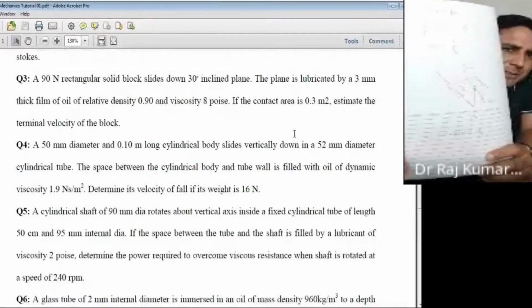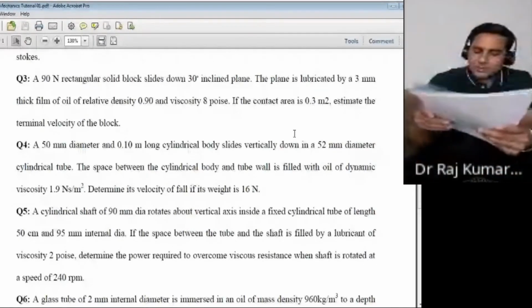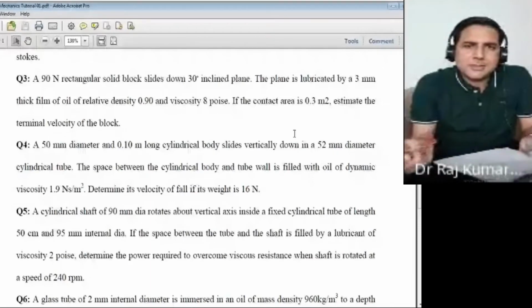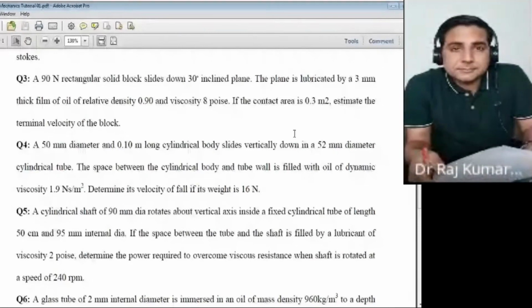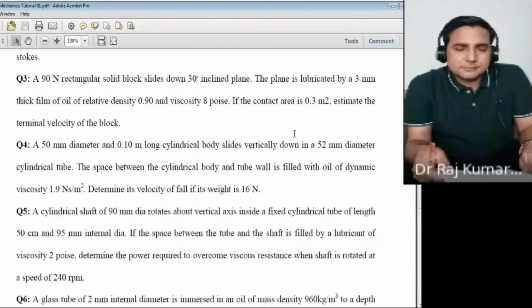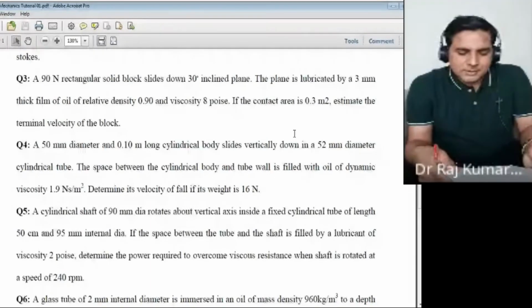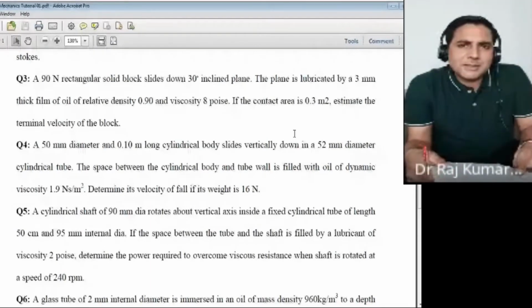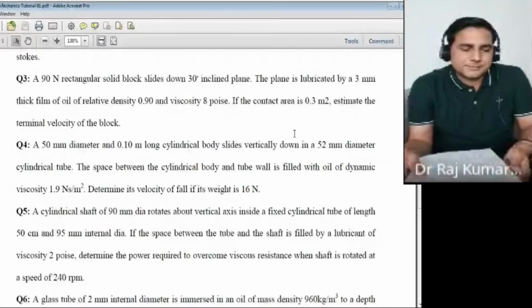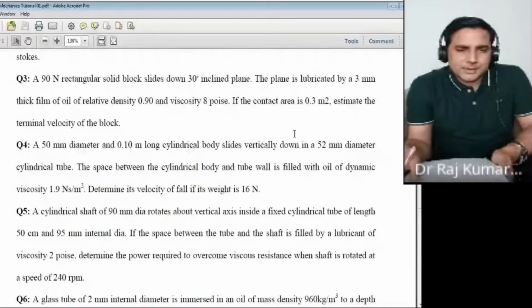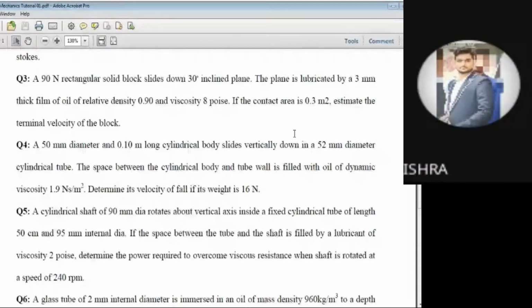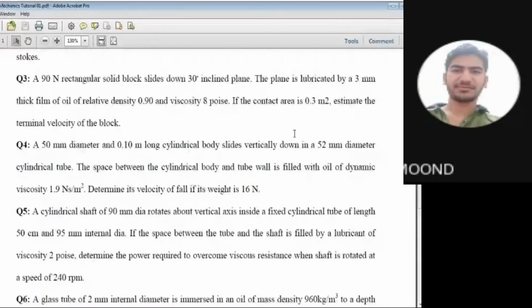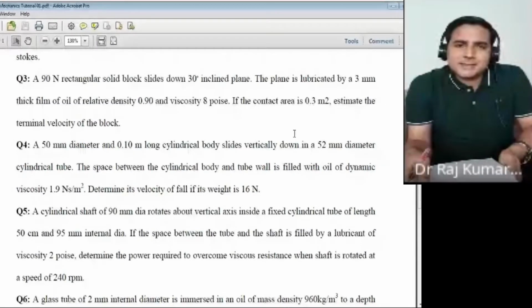So you have here W. F is W cos 60 minus F shear. Now let's say shear force. How would you calculate the shear force? Tell me. What is the expression to calculate the shear force? Hello? Shear stress or shear force? First you tell the shear stress, then we can calculate shear force.